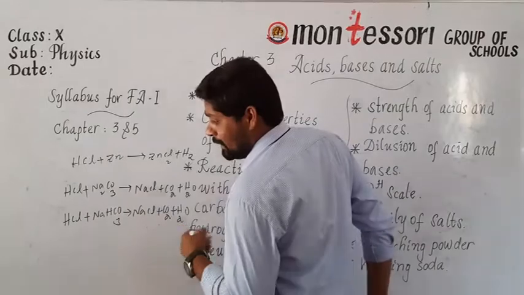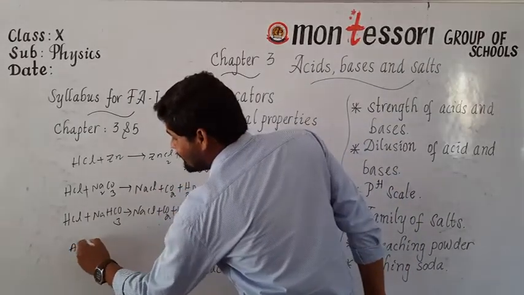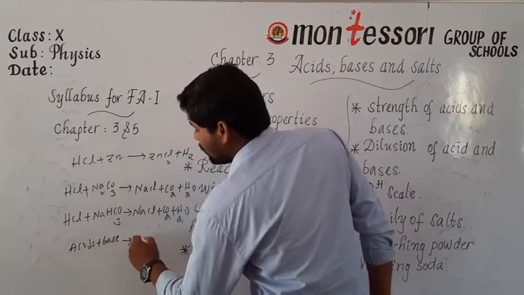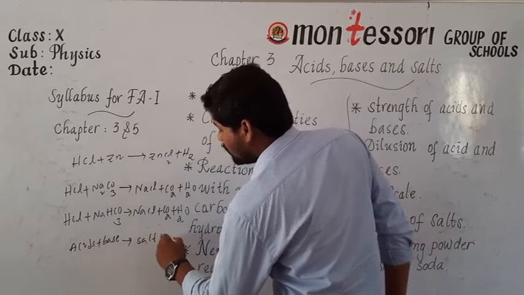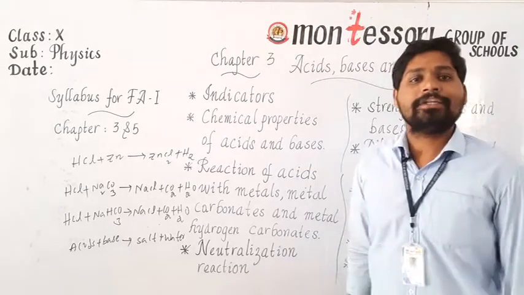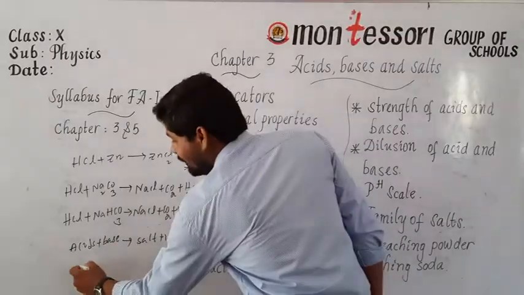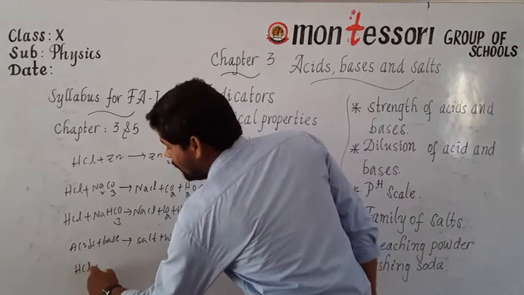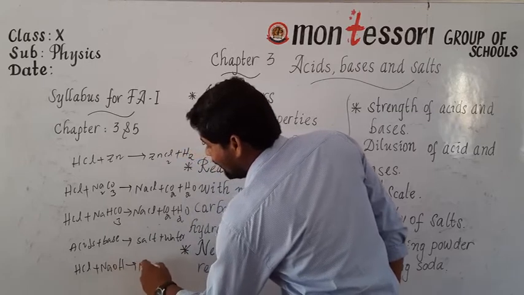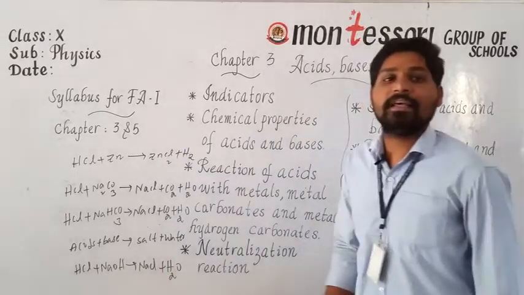Once you see the chemical equation for this neutralization reaction, any acid which reacts with a base gives salt and water. This type of reaction is what we call a neutralization reaction. For example, if you take an acid like HCl and a base like NaOH, the final products are NaCl plus H2O.